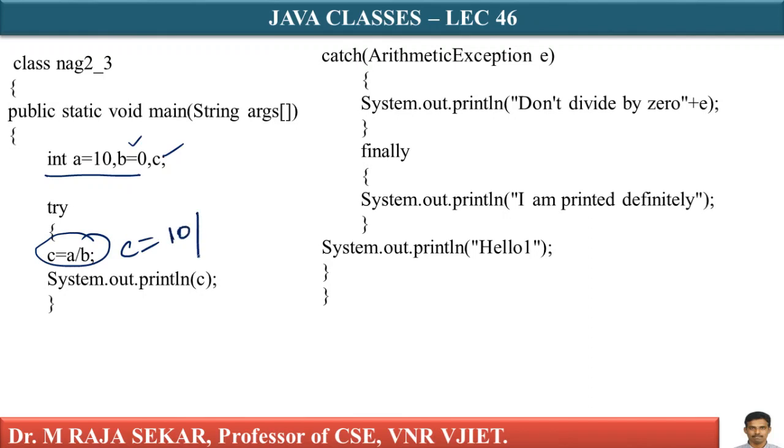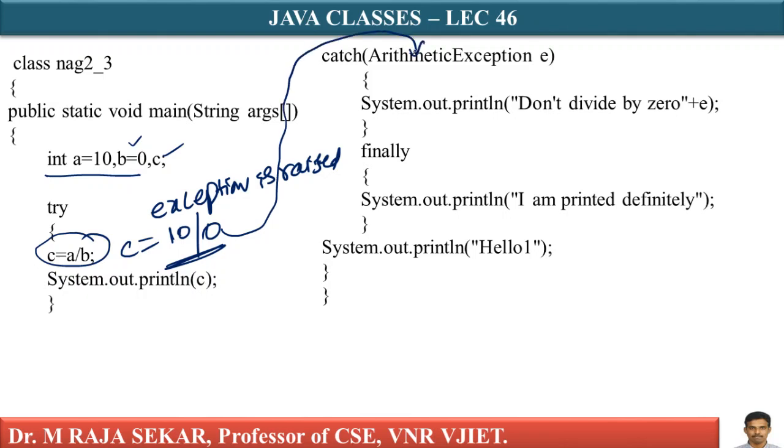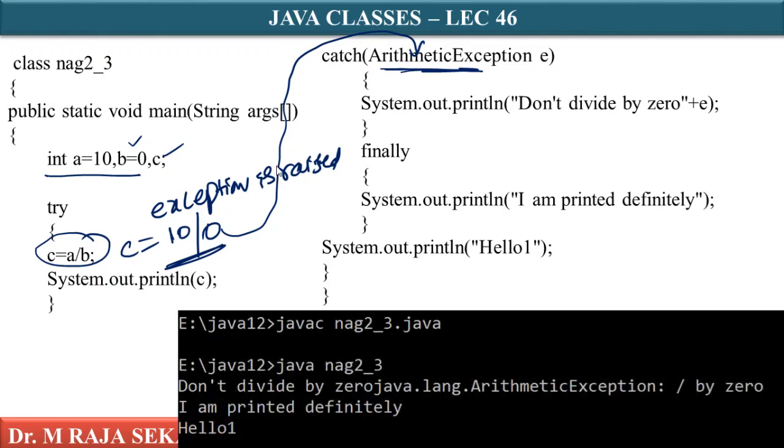Division by 0 means an exception is raised. Where will you keep the code that raises the exception? In the try block, and it will be thrown into the catch block. Here I am handling this exception, ArithmeticException e, because division by 0 is an arithmetic exception.